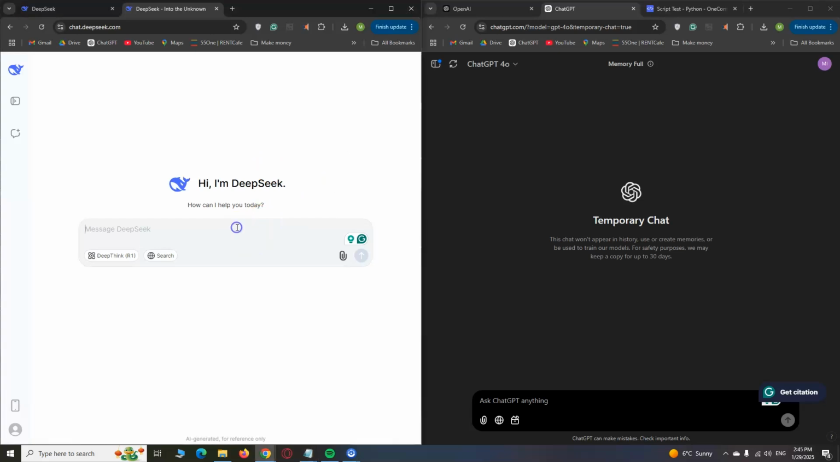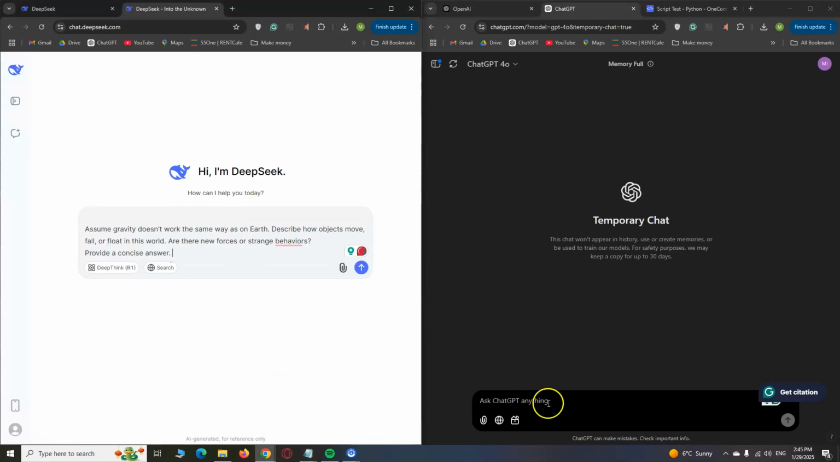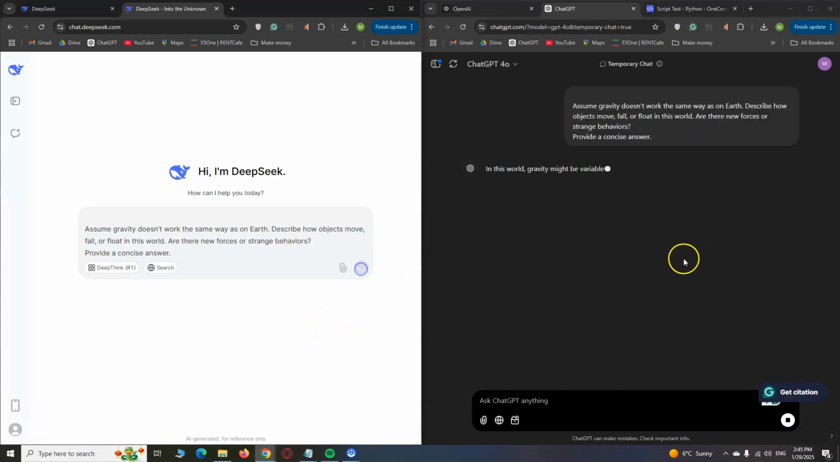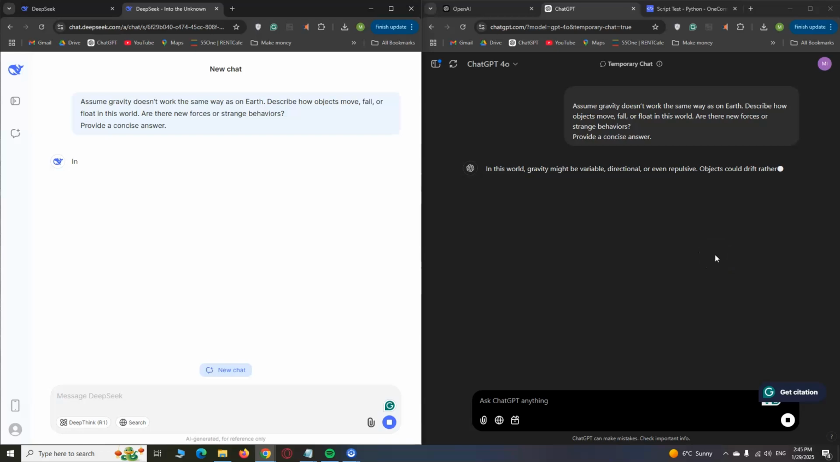In the next challenge, I'm going to test their creativity level. Here is a given scenario. Assume gravity doesn't work the same way as on Earth. Describe how objects move, fall, or float in this world. Are there new forces or strange behaviors? Provide a concise answer. Here, I want both of them to think about an unreal situation and generate some assumption